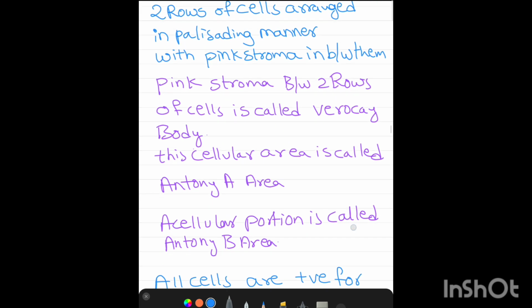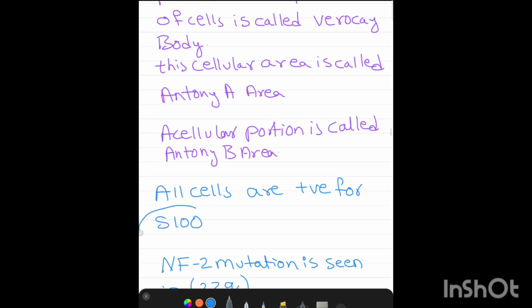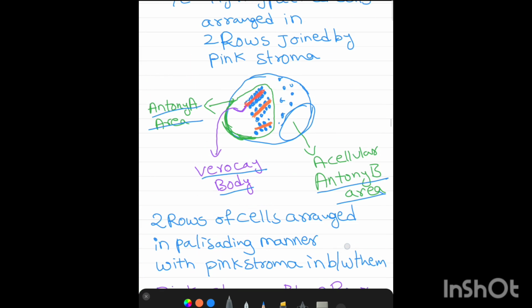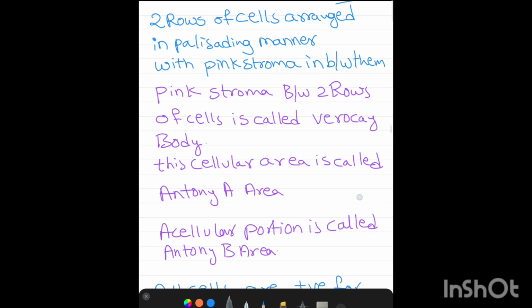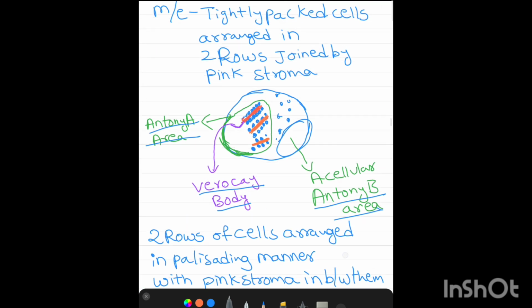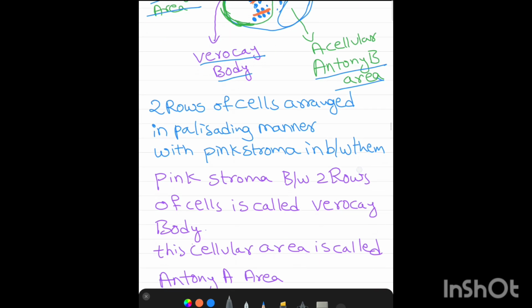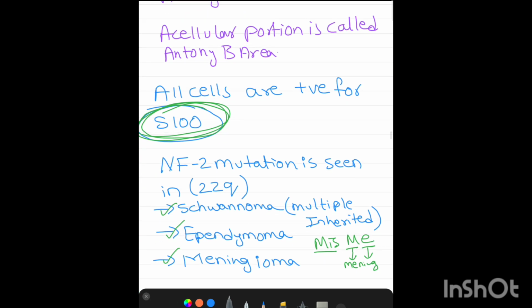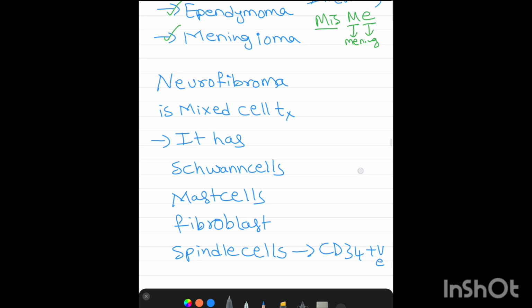All these cells are positive for S100. Here I am rounding up the S100 positive cells. Now we have discussed Antoni A, Antoni B, Verocay bodies, and S100 positive cells.